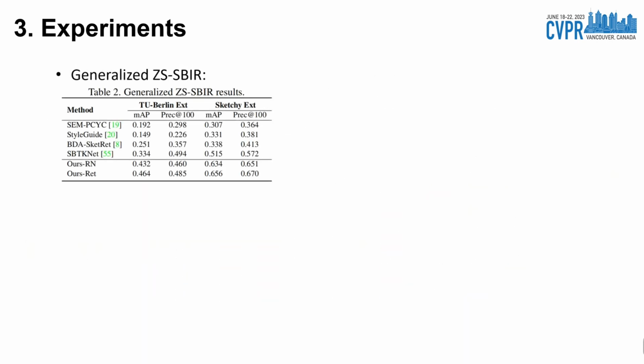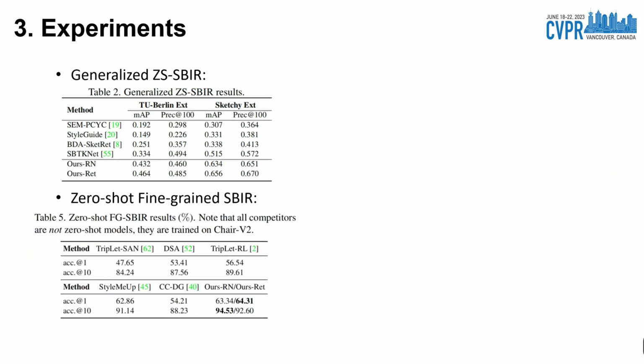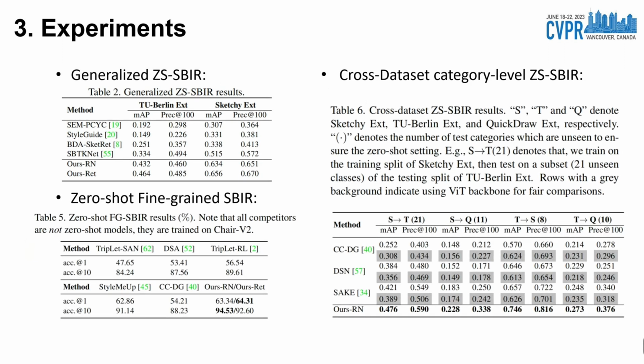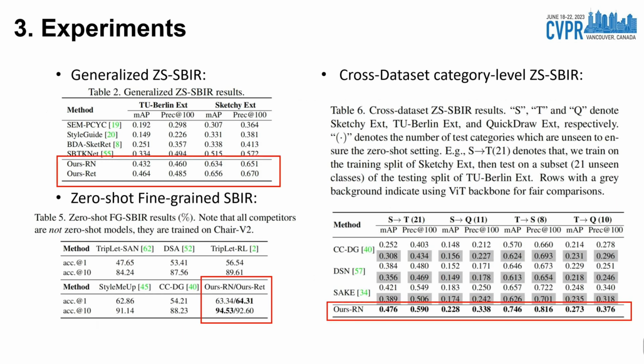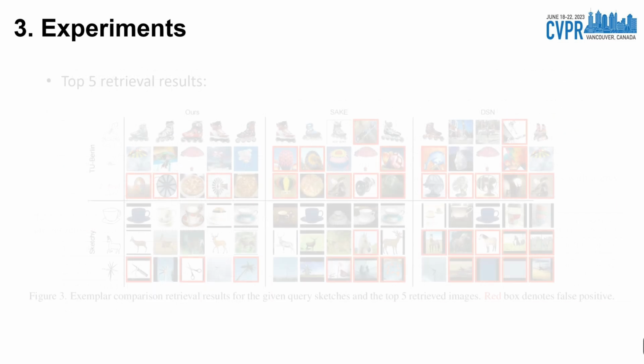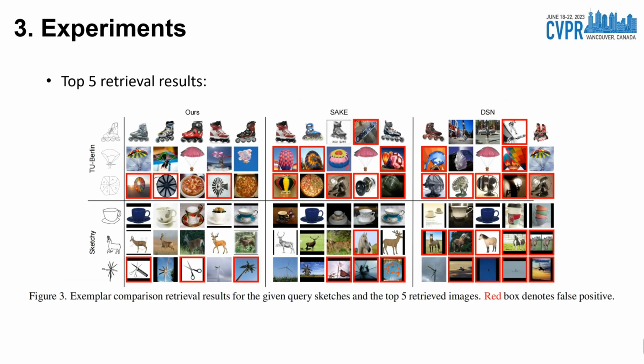We additionally compare our method with baselines on generalized zero-shot SBIR, fine-grained SBIR, and cross-dataset zero-shot SBIR experiments to verify the instance level and the generalization of the learned visual correspondence in a zero-shot setting. Results in tables show that ours consistently outperforms the others across different scenes, indicating a strong generalizability of our proposed model.